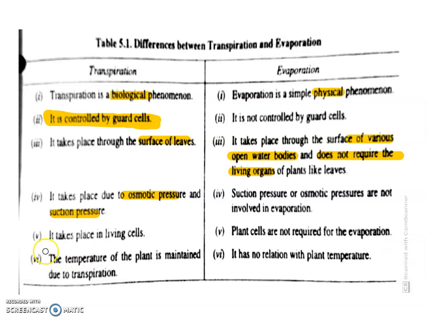It does not require living cells. The temperature of the plant is maintained due to the transpiration. This is the process. How? Because plants continuously stand in the sun, but the temperature is not increased beyond the limit because transpiration takes place, and here evaporation has no relation with plant temperature. So this is the difference between transpiration and evaporation.